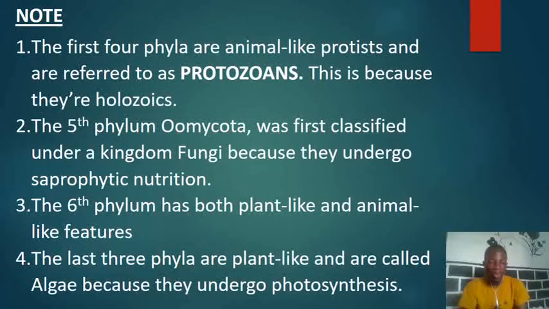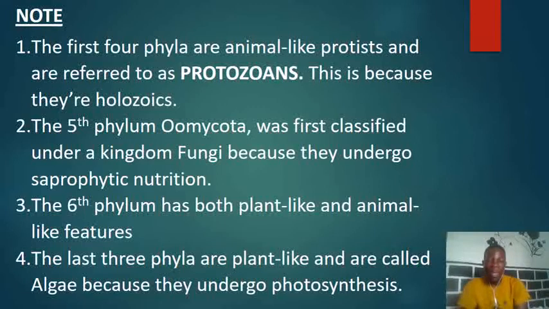Now let us note these 4 key things about the 9 phyla we have just talked about in our previous slide. The first 4 phyla are animal-like protists, and they are referred to as protozoans. So let's take note of that one.